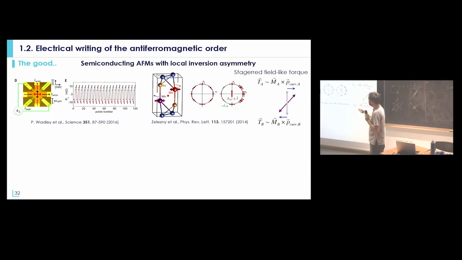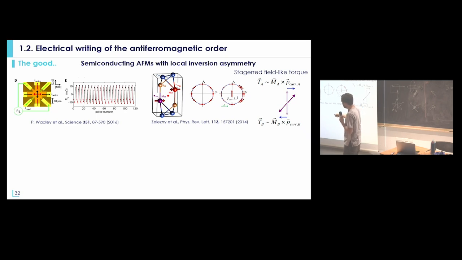So now let's move to the second thing you want to do in order to make a memory, which is the electrical writing of the antiferromagnetic order. For that, the first experiments were done on copper manganese arsenide, an antiferromagnet with Néel spin orbit torque, where they were applying the current in this type of Hall-bar geometry. When you apply the current, let's say, horizontally, you expect to rotate the antiferromagnetic order vertically, and then you apply a current at 90 degrees, and you expect to rotate the magnetization.